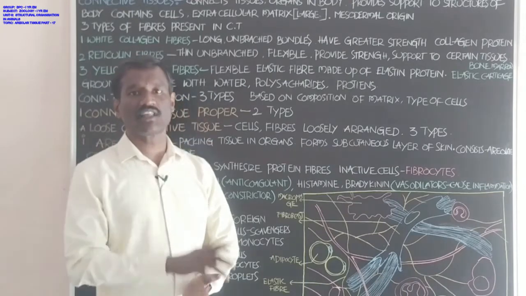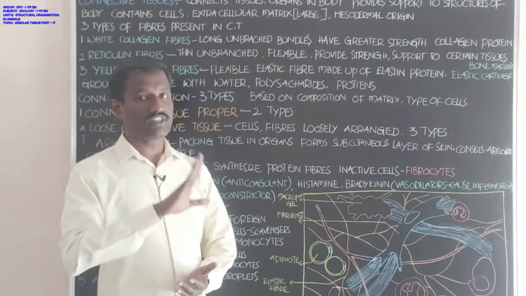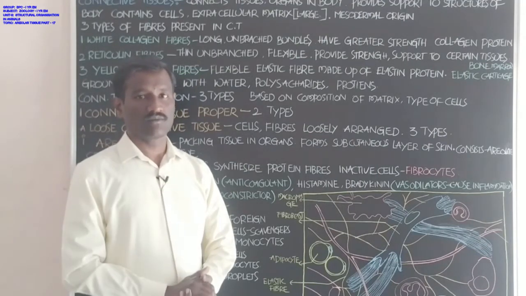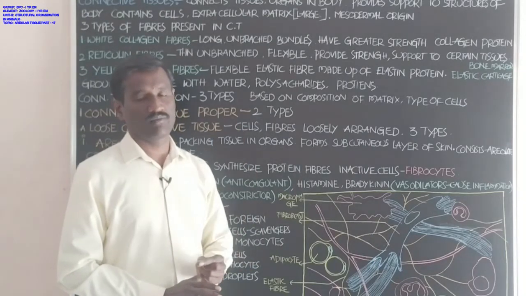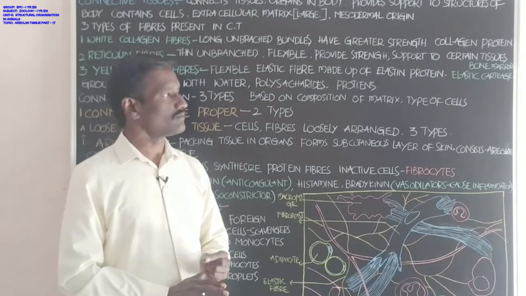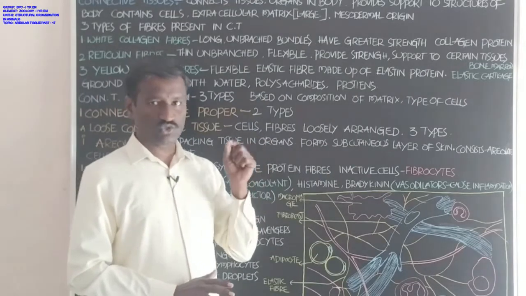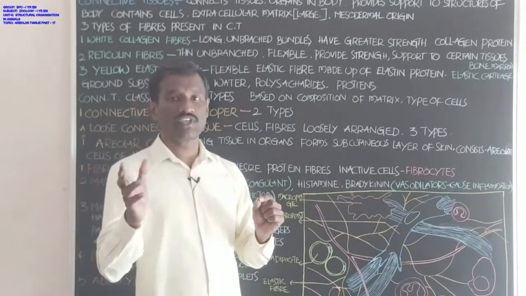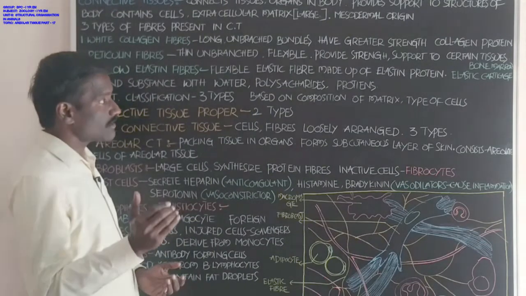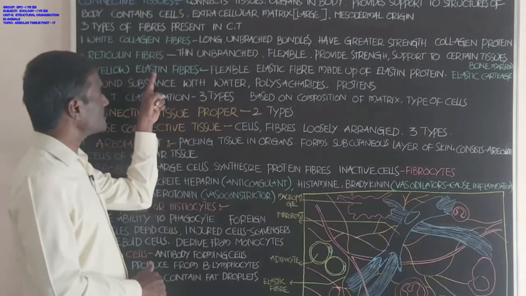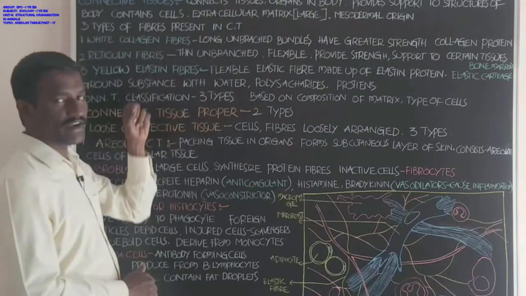The Eustachian tube present in the ear connects the lumen of the ear with the cavity related to the digestive tube or alimentary canal. Okay, students, elastic cartilage is present in the Eustachian tube and the pinna of the external ear, the outer ear. Elastic cartilage consists of elastin fibers. Elastin fibers are yellowish in color, collagen fibers are white in color.